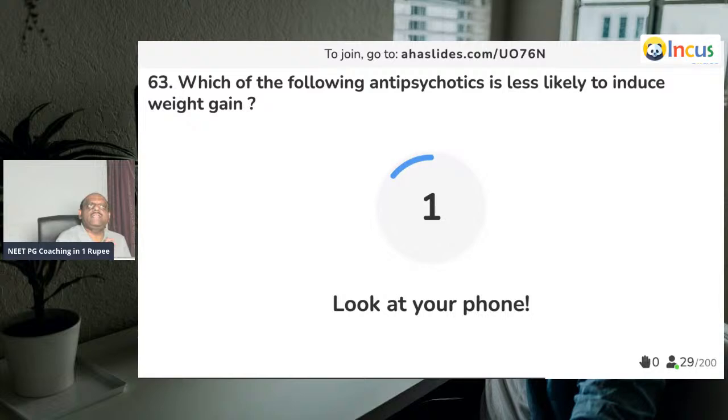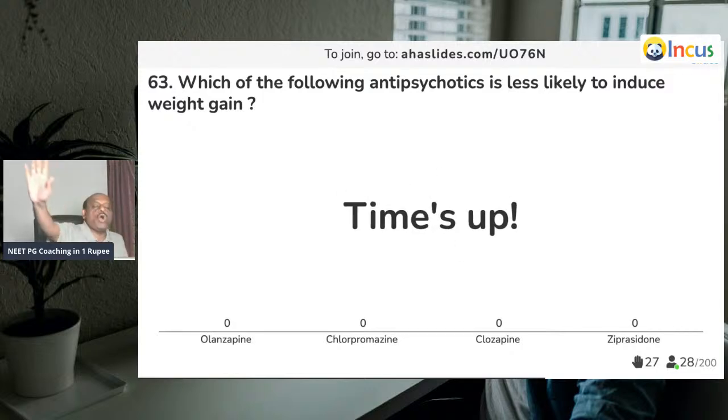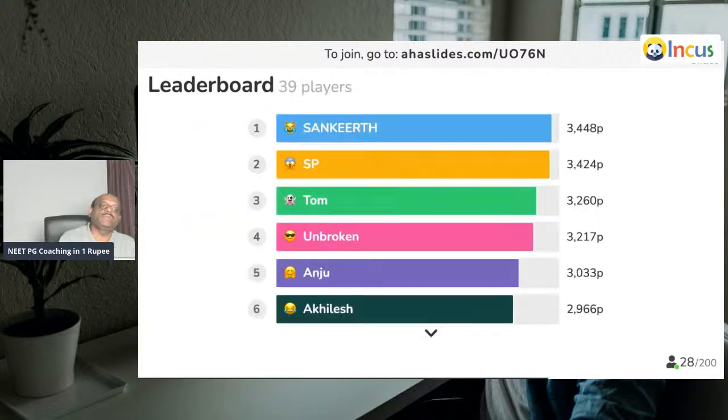So all these antipsychotics, their side effects, everything you should remember, doctor. Most of the antipsychotics have anticholinergic effects, but Ziprasidone has no activity on any muscarinic acetylcholine receptors and lacks any anticholinergic effects is what you need to remember.